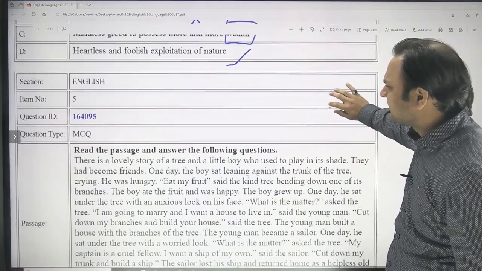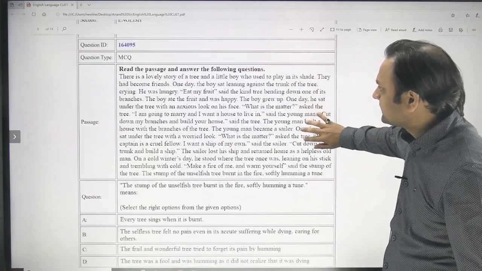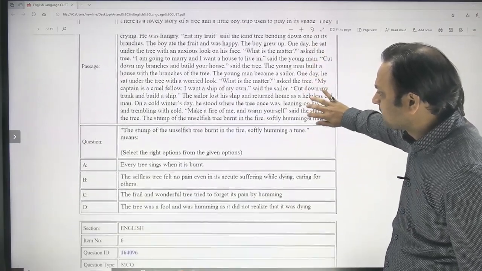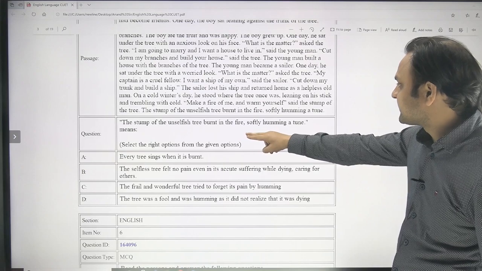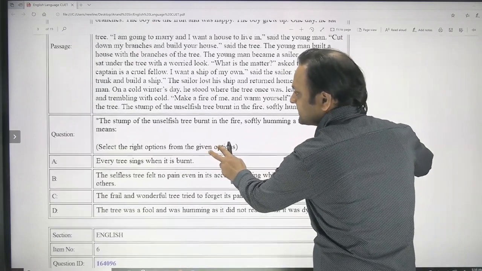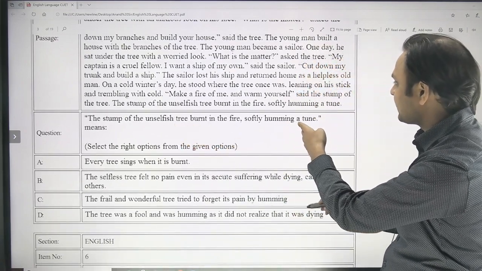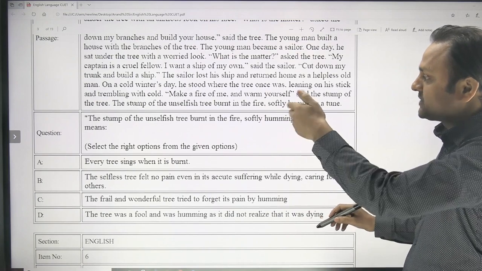It was not about the greed or possession of wealth. And then this is one more question, that the stump of the unselfish tree burnt in the fire, softly humming a tune. This was a sentence in the passage, that the stump of the unselfish tree burnt in the fire, softly humming a tune. So this sentence means which of the following?